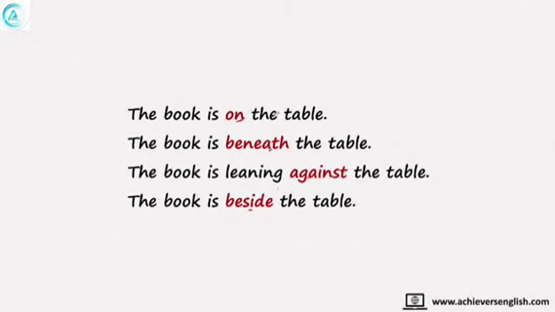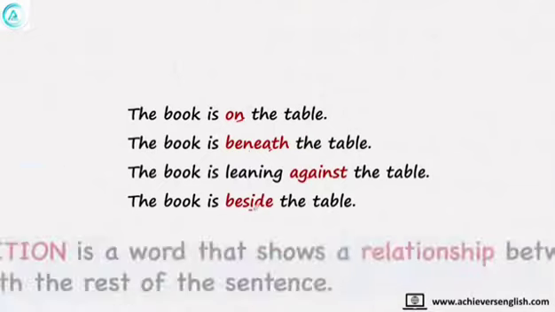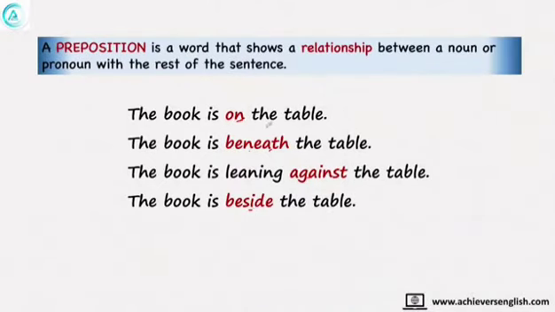Here the book is on the table, but here the book is kept beneath the table. Book and table are the same, but due to the preposition the meaning changes in all the sentences. Here we can understand that this is the actual function of a preposition: it tells the relationship between the noun and the rest of the sentence. So if you change the preposition in any sentence, the meaning will change, because the relationship between the noun or the subject and the rest of the sentence will change.